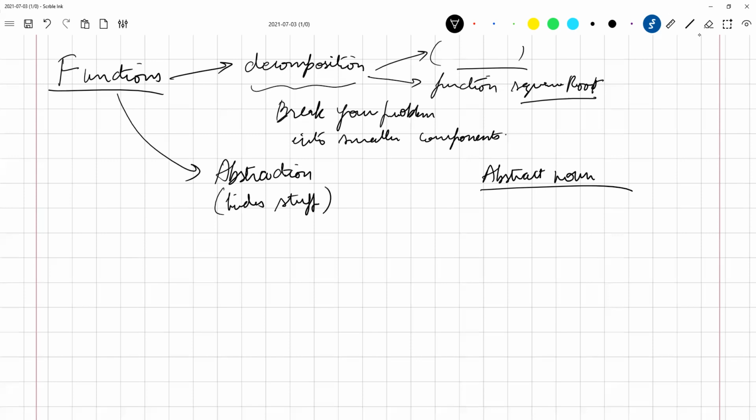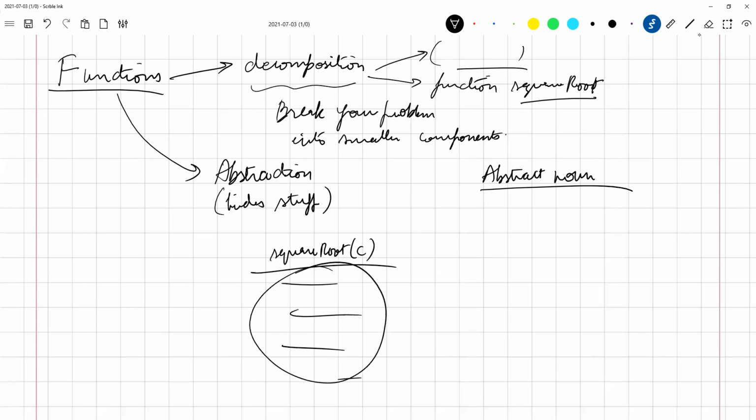For example, when I say square root c, I wrote a function. There are a lot of things going on inside this function, but you have no idea what is happening inside. You know what your input is and what your output is. That has been given to you, but you do not know what is going on inside. So it hides stuff.